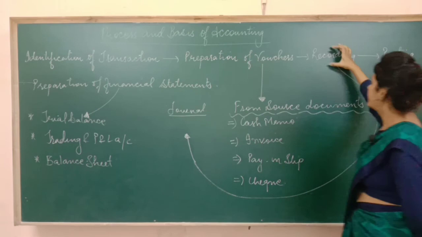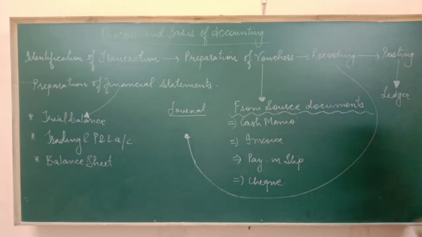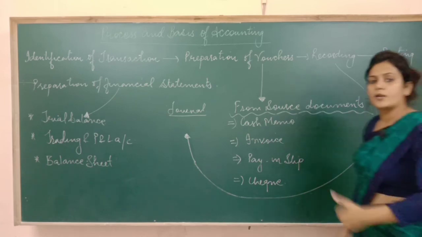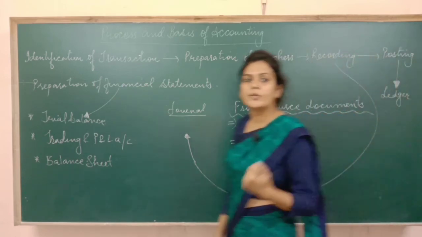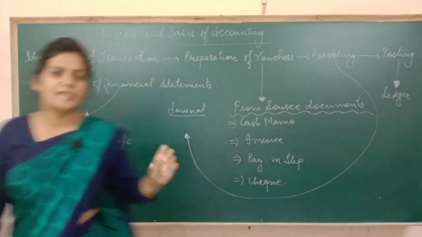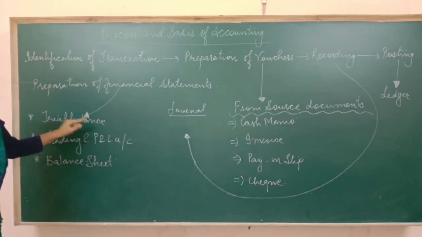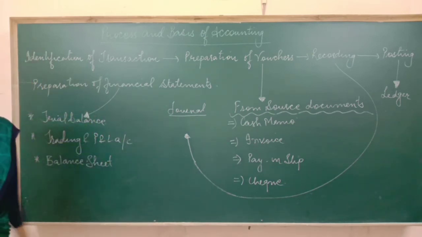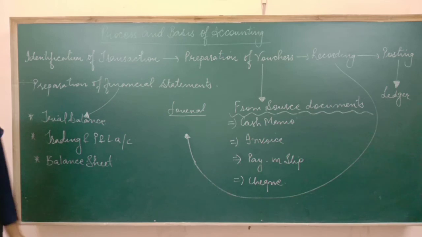Once we record the transaction, then we have to post the entries. Posting is done in the ledger. Now, while recording or while posting, it may happen that we commit some errors. So those errors can be found out with the help of trial balance. How that works, we will see in the later chapters.